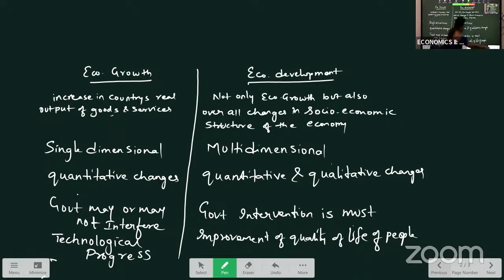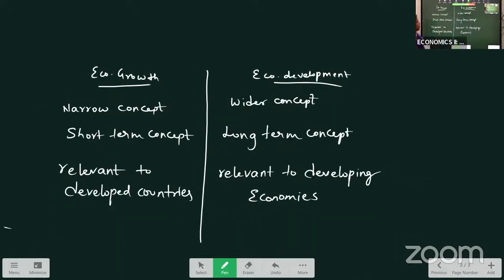Economic growth is a narrow concept because it is dealt with only from the income point of view. Whereas economic development is a wider concept because not only income, we also see the quality of life. Means what facilities they are getting, how is their standard of living. From various points, we observe this development.